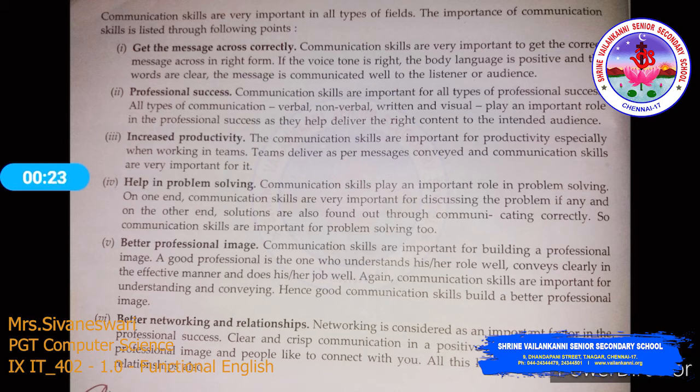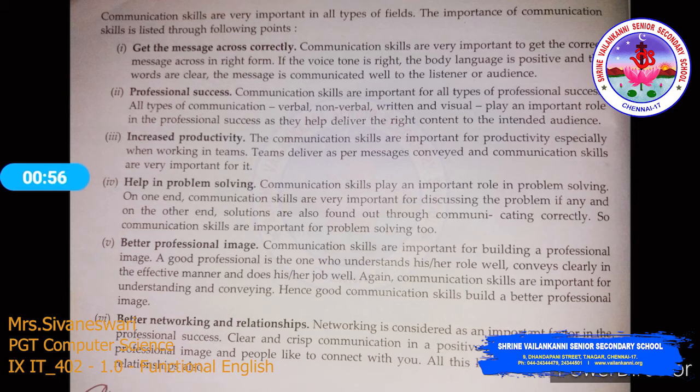Professional success. Communication skills are important for all the types of professional success. All types of communication, verbal, non-verbal, written, and visual, play an important role in the professional success as they help deliver the right content to the intended audience. Increased productivity. The communication skills are important for productivity, especially when working in teams. Teams deliver as per messages conveyed, and communication skills are very important for it.